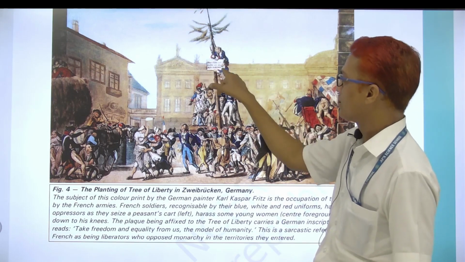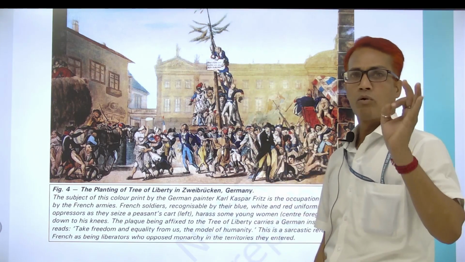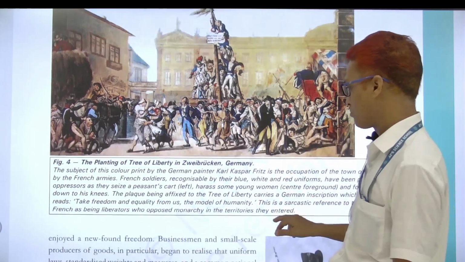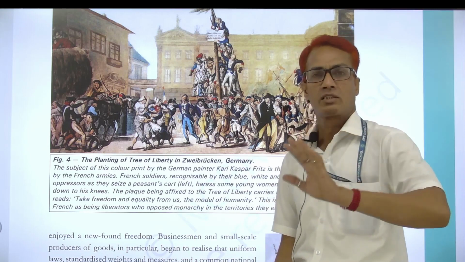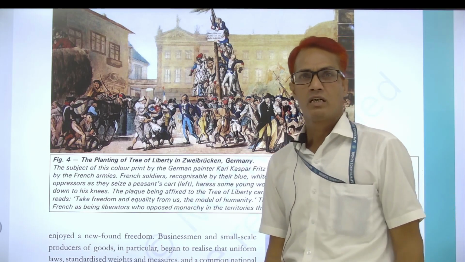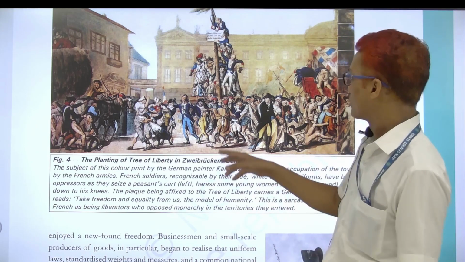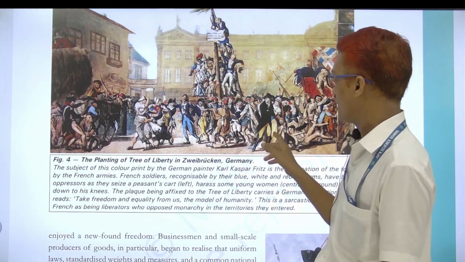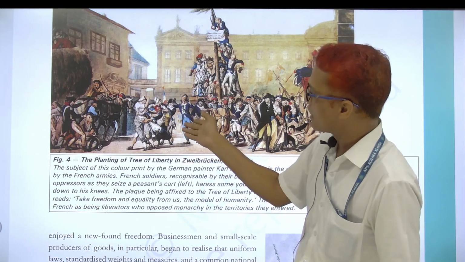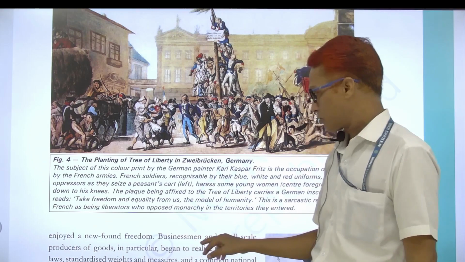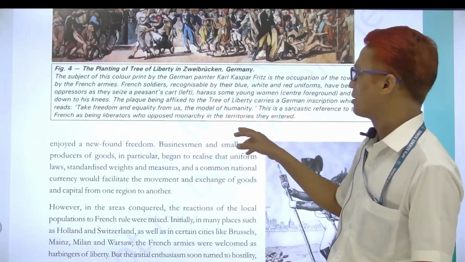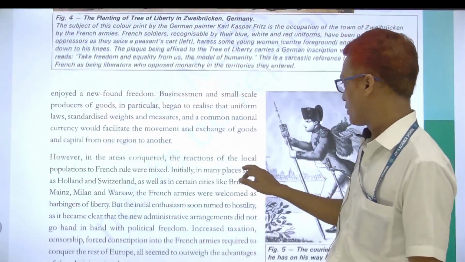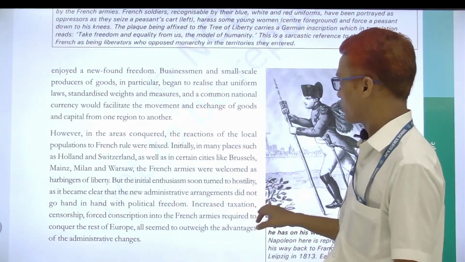On that board something is mentioned: that we free you from slavery and other dues, and we will free you in the future. But the scenario downside shows how some people attacked others, the misbehavior of the army. So two types of things are given here about the monarchy and the army of the French king, or what we say Napoleon Bonaparte.